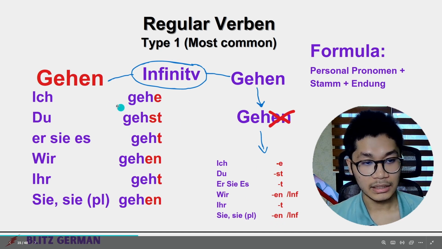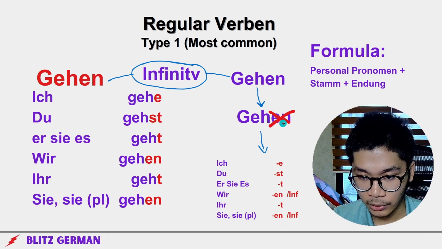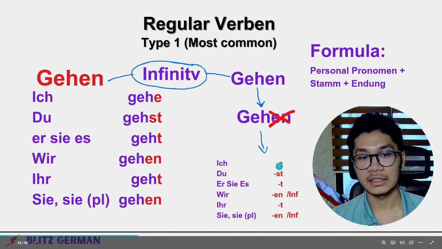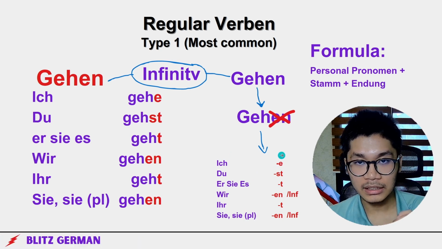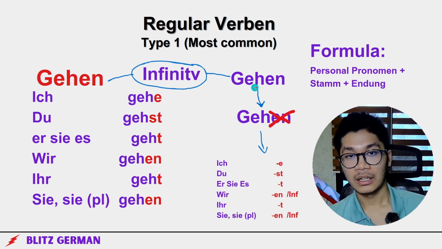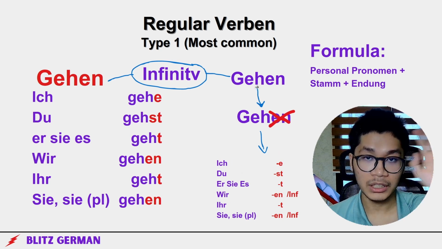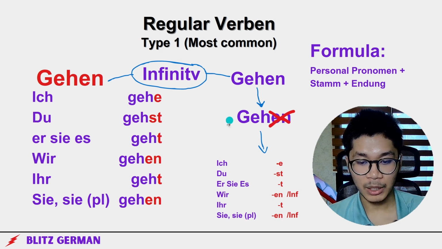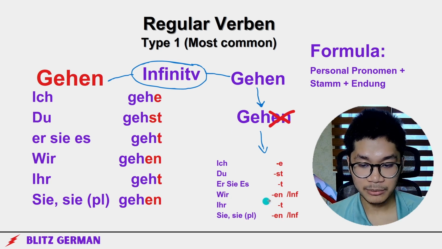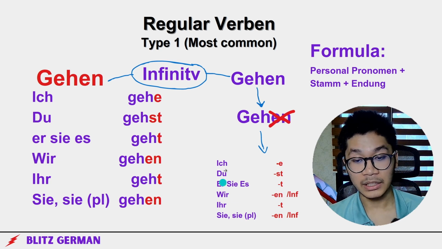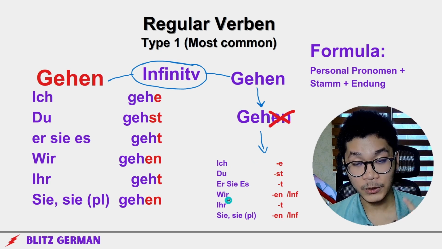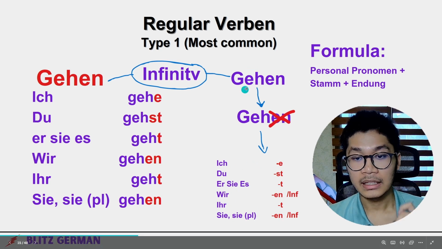It's that easy. Just infinitive, no en. Now, personal pronomen plus Stamm plus Endung. It's that easy. But there's a little thing here that you have to know. It's via infinitive, straight to infinitive. Why? Because for type 4 and type 5 and a lot of other verbs, it's much easier for you to memorize via infinitive instead of en, because sometimes it doesn't work that way. Sometimes you don't have to add a here. So infinitive is more consistent. So ich gehe, du gehst, es geht, wir infinitive, ihr geht, sie infinitive.